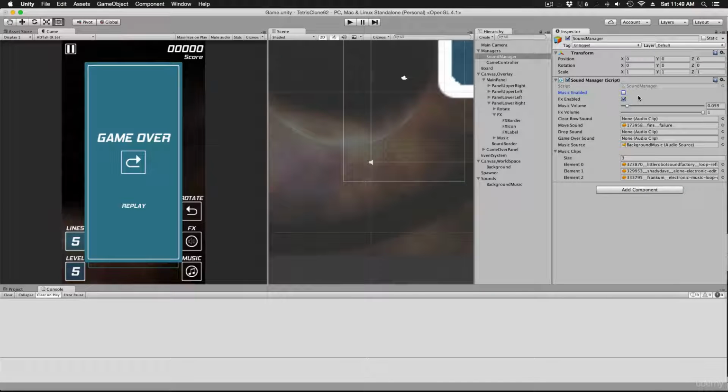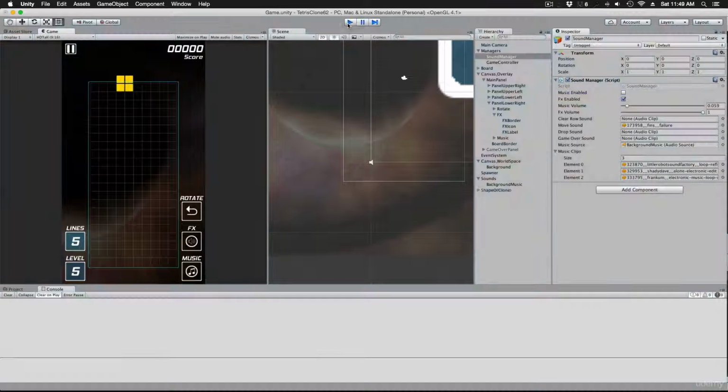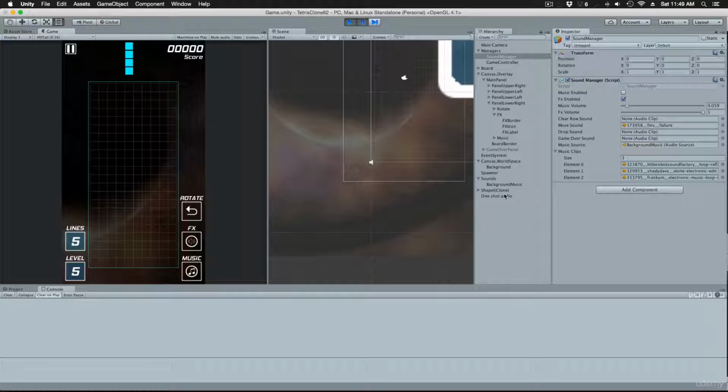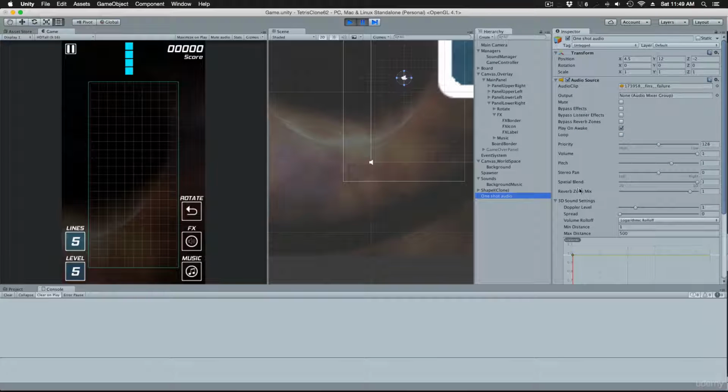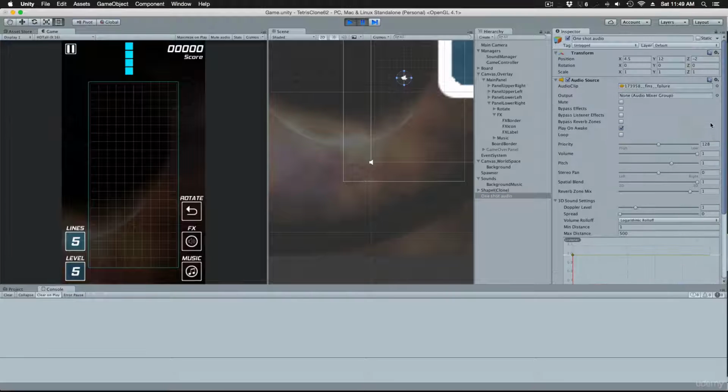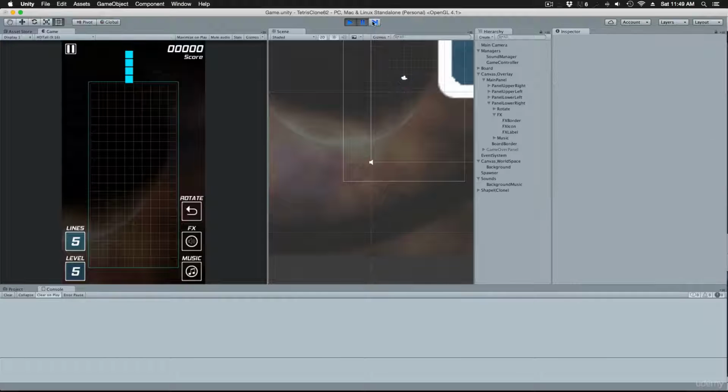Now before we press play, go ahead and disable the music in the sound manager so you can hear the sound effects more clearly. Then go ahead and press play. If you pause immediately after you press play, you'll see that Unity creates a game object called One Shot Audio, and it has an audio source attached to it, and then it plays it. After the sound finishes playing, Unity cleans up after itself and it destroys this One Shot Audio game object.